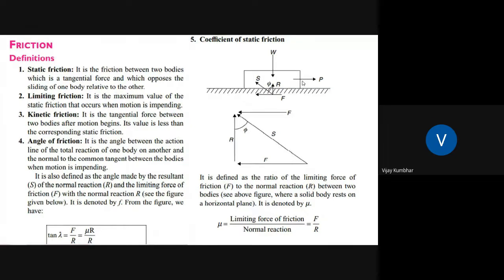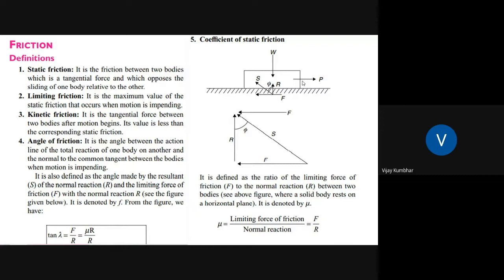Next point is friction. There will be static friction, limiting friction, and kinetic friction. So, what is static friction? It is the friction between two bodies, the tangential force, which opposes the sliding of one body relative to another. This is static friction.